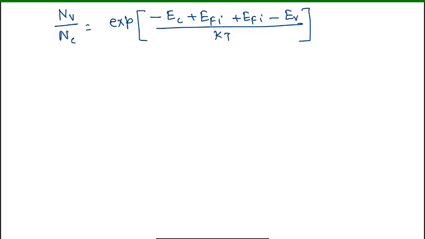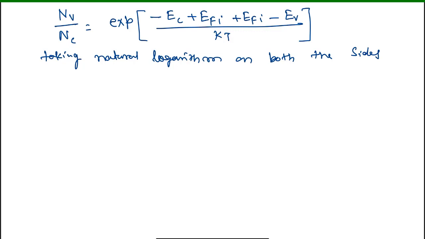By solving this equation we get the ratio Nv by Nc equal to exponential of (minus Ec plus EFi minus Ev) by kT. And now we need to take the natural logarithm on both sides.